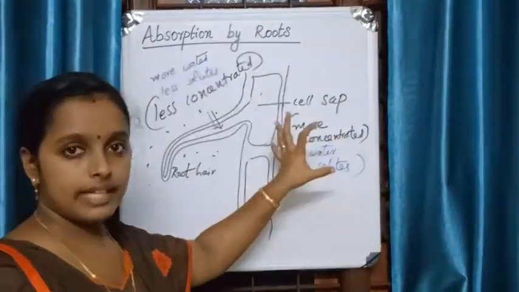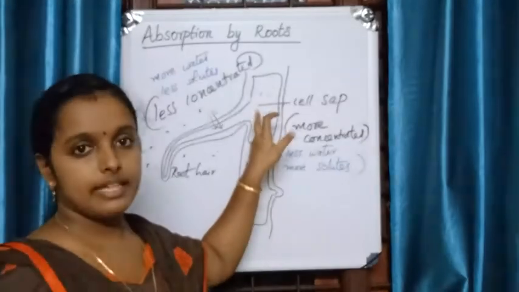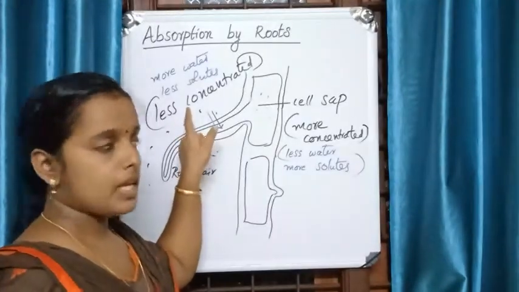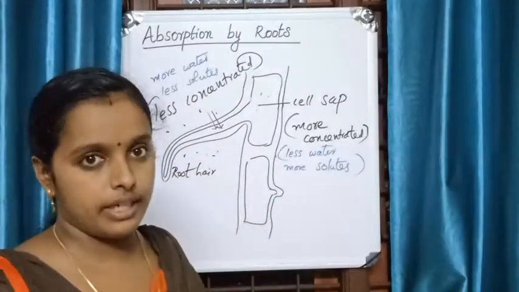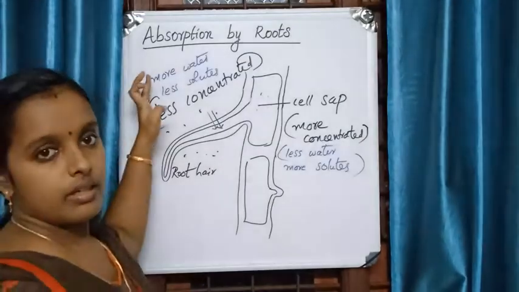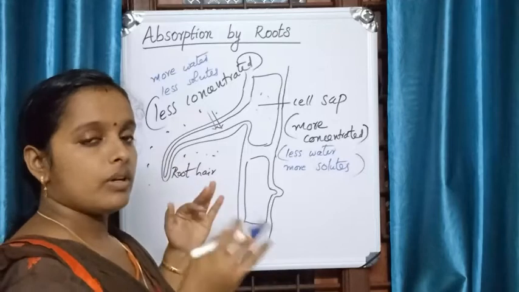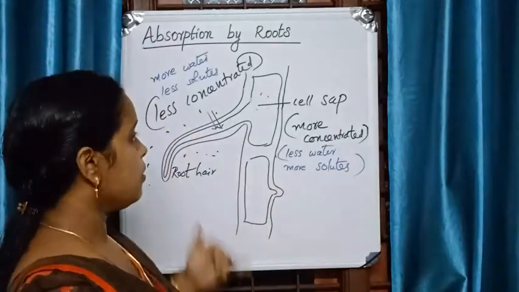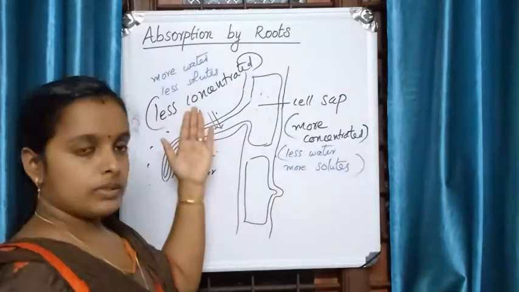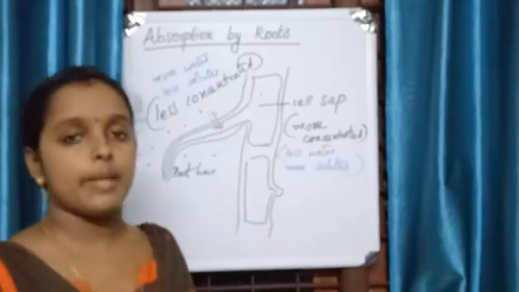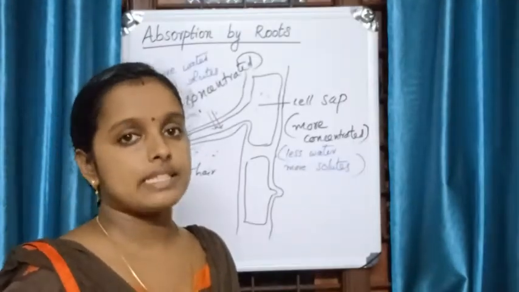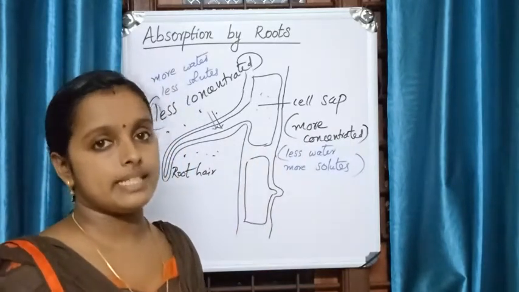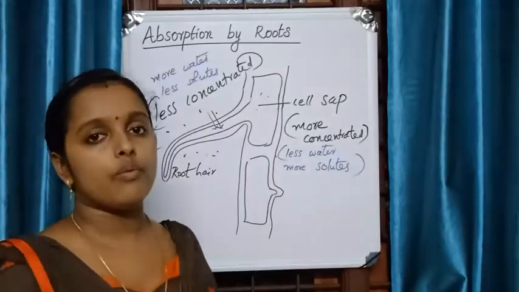Here, a more concentrated solution is inside the cell and a less concentrated area is outside the cell. So, when we compare the concentration of water, we can see more in the soil and less inside the cell. So, water will move from outside to inside. That is the importance of high concentration of cell sap inside the plant cell. So, the water movement will be easy. This is the mechanism of water movement.